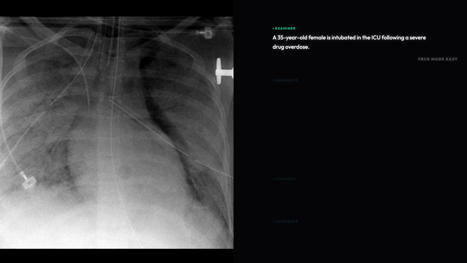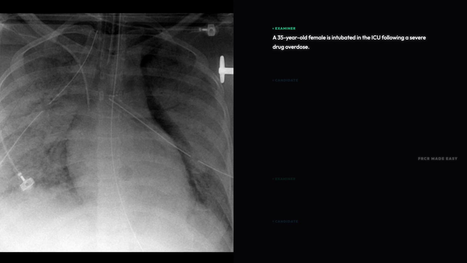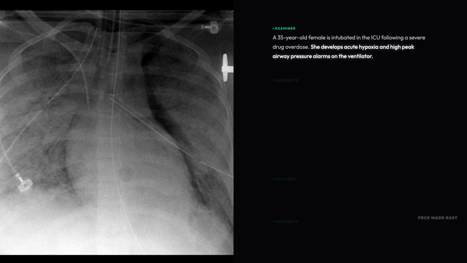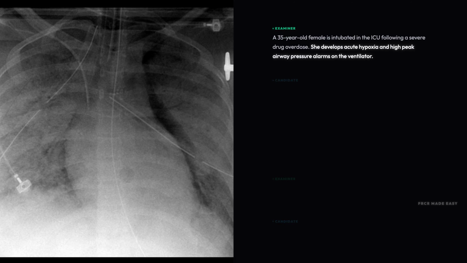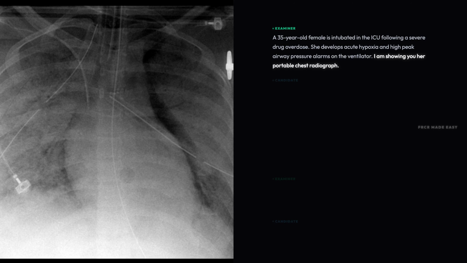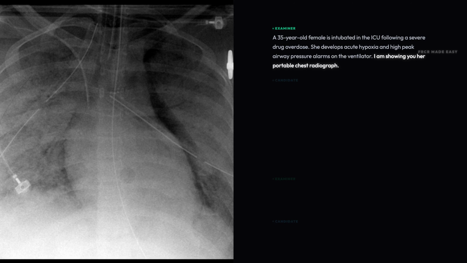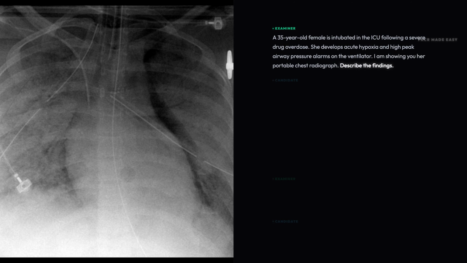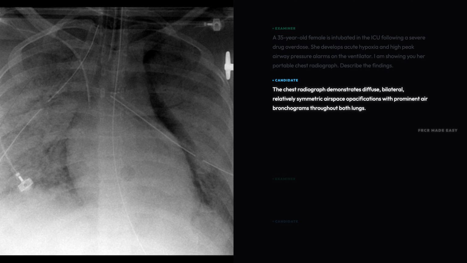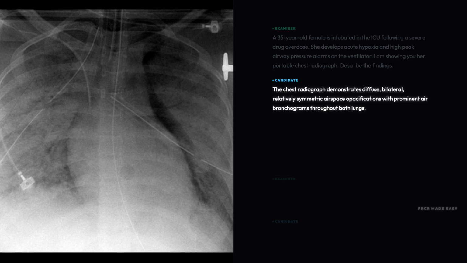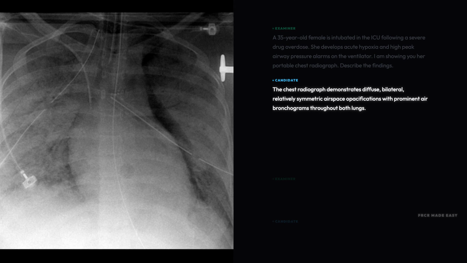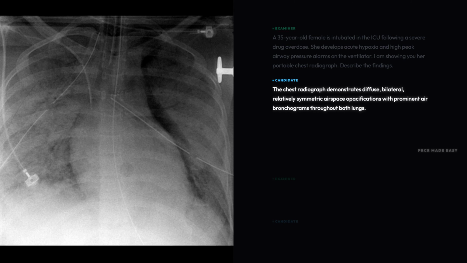A 35-year-old female is intubated in the ICU following a severe drug overdose. She develops acute hypoxia and high peak airway pressure alarms on the ventilator. I am showing you her portable chest radiograph. Describe the findings. The chest radiograph demonstrates diffuse, bilateral, relatively symmetric airspace opacifications with prominent air bronchograms throughout both lungs.